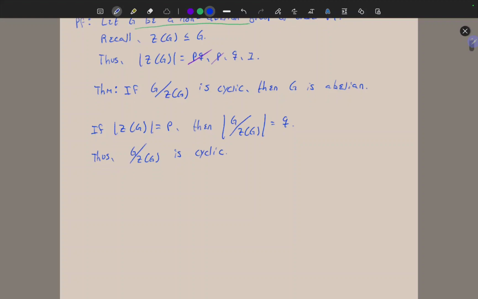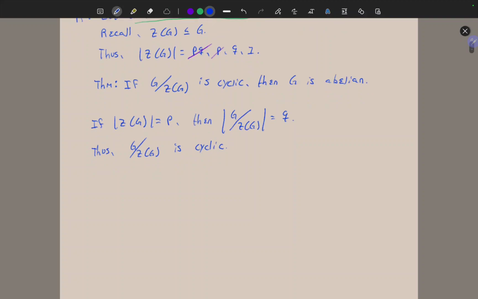And for the order Q, it's literally the same argument. So if the center has order Q, then in the same way this quotient group here is going to have order P. And of course, P is prime, so this quotient group turns out to be cyclic, again proving that G is abelian, giving us the same contradiction.